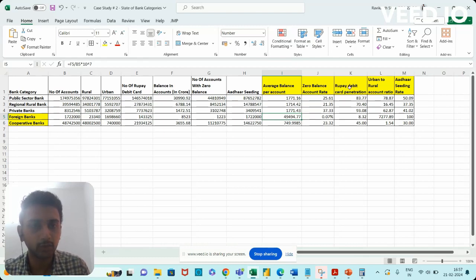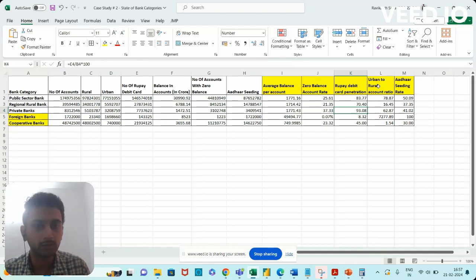The next KPI is the RuPay debit card penetration, which is obtained by dividing the number of accounts having RuPay cards by the total number of accounts. So 14 crore 65 lakh out of 17 crore 50 lakhs, and the ratio is coming out to be 83.7%. Similarly, we can see for private banks, it's the highest. Most of the private banks have been issuing the RuPay debit card, and for the foreign banks, it's quite low. They might be using the other cards which are available.